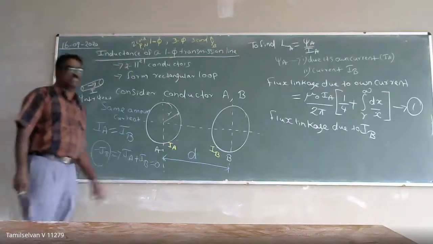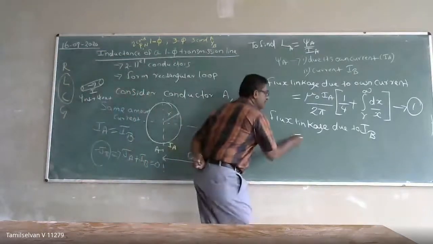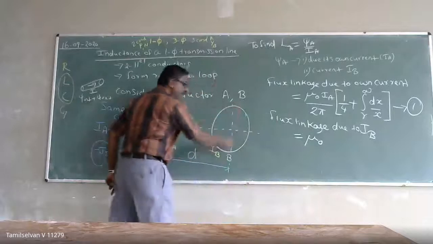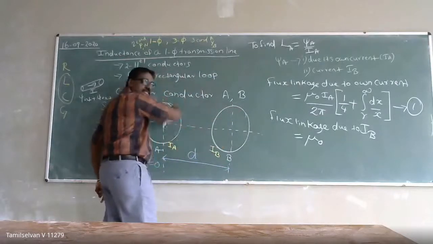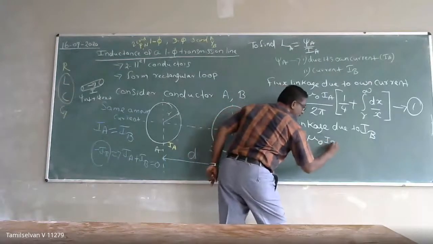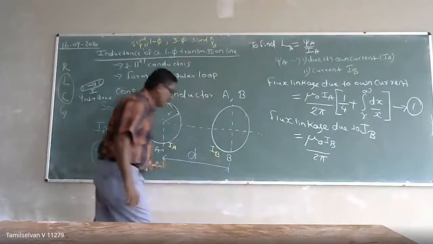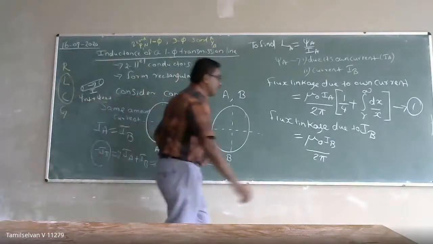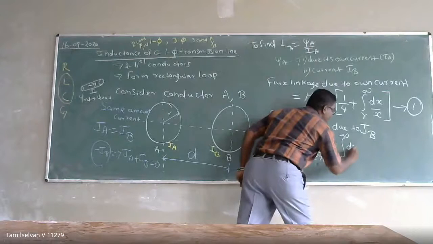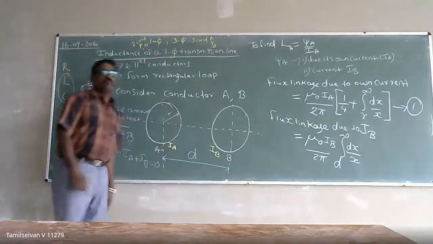What is the flux linkage? That is equal to mu naught. When a current of IB is flowing, there is an external flux linkage on the conductor A. So it means IB by 2 pi, which is separated by a distance of D. So it means something but integral of D to infinity dx by x. dx by x.